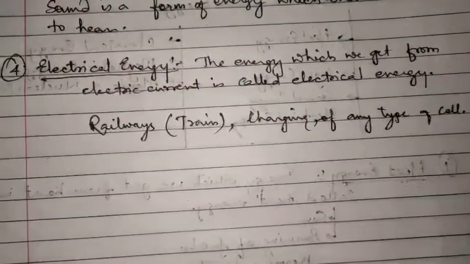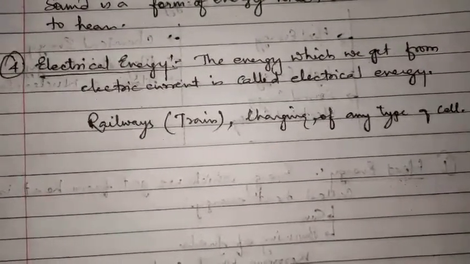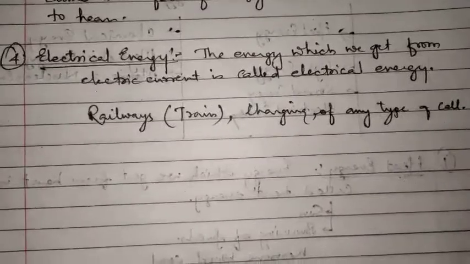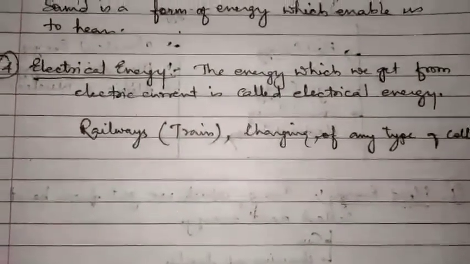Now next we will discuss some stored forms of energy, which is stored in the object. Out of those stored forms, the first is chemical energy.